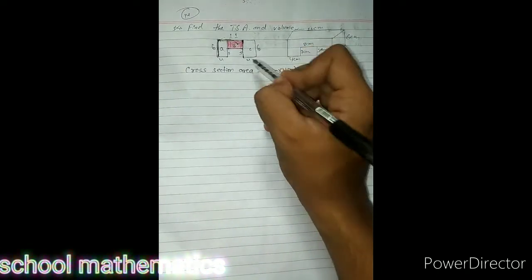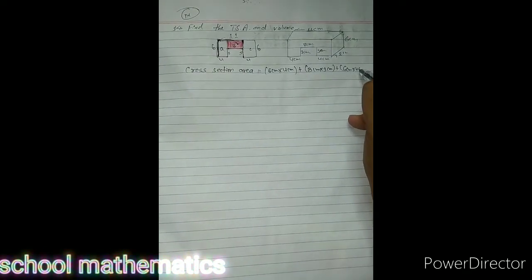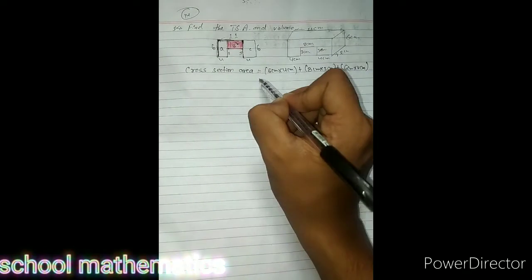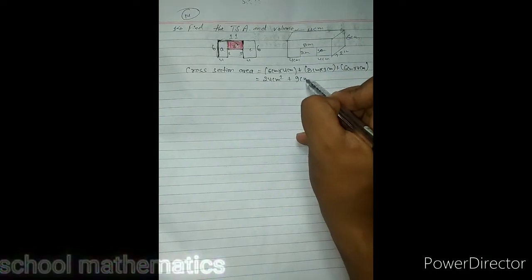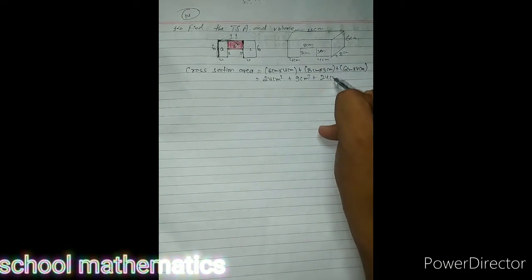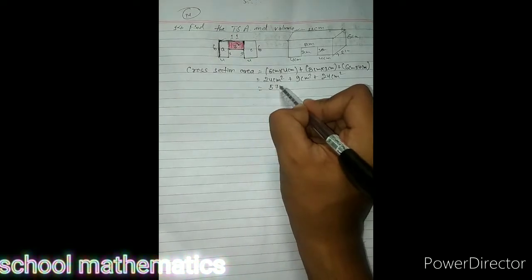Similarly this C, 6 into 4. 24, 9, 24. 24, 24, 48, and 9 is 57. 57 centimeter square.